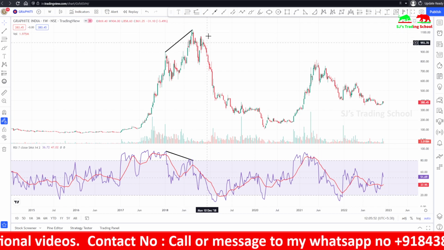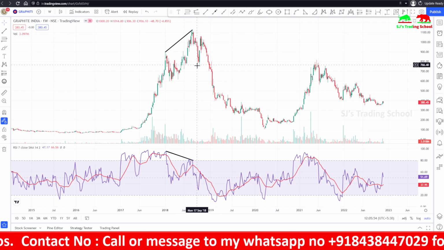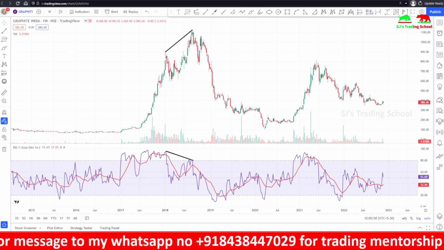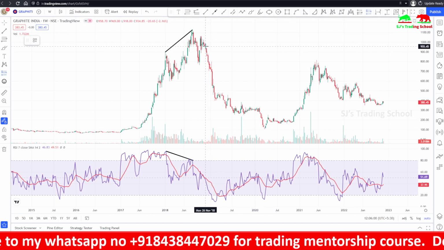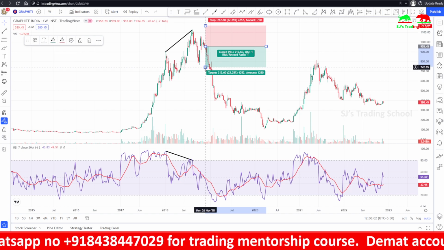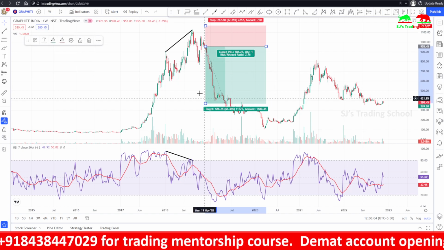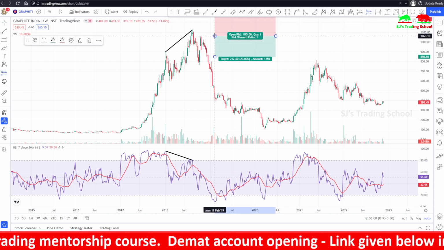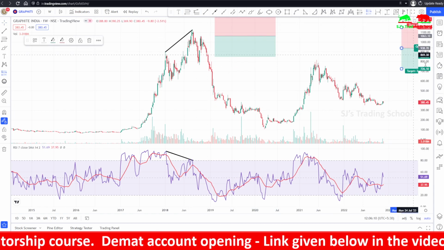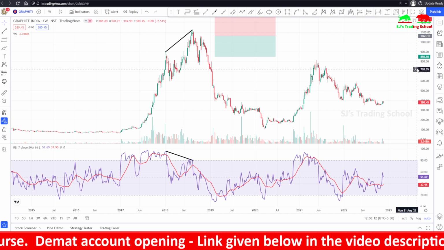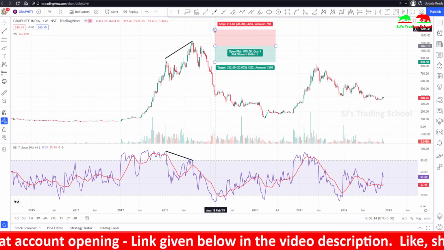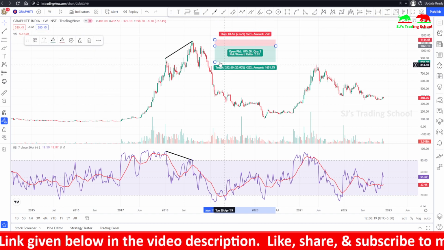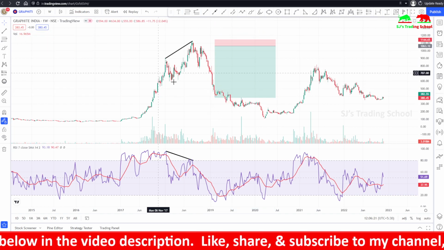You can see the evening star is formed, or you can use Fibonacci after a new swing low is formed, and you can take a retracement and take an entry here. You can either take your entry here and put your stop loss and targets accordingly, or you can take an entry around this retracement level, and keep your stop loss accordingly, and you can keep your targets.